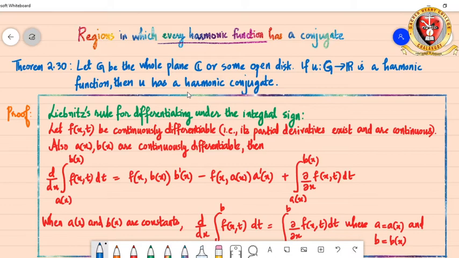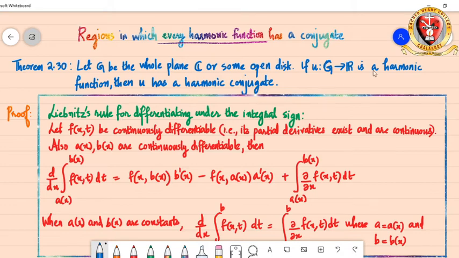So, what is the peculiarity of the whole complex plane and open disks is that both of the regions are simply connected. That means if two points are taken inside the set, the line joining those two points will necessarily be inside the region. That is a simple definition of simple connectedness. So this is a peculiarity of these two regions which is mentioned in the hypothesis.